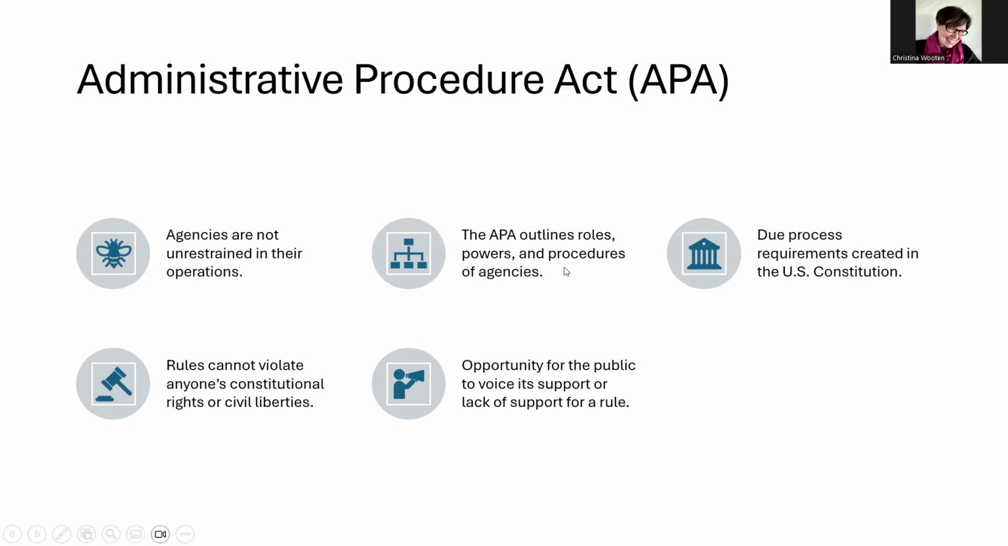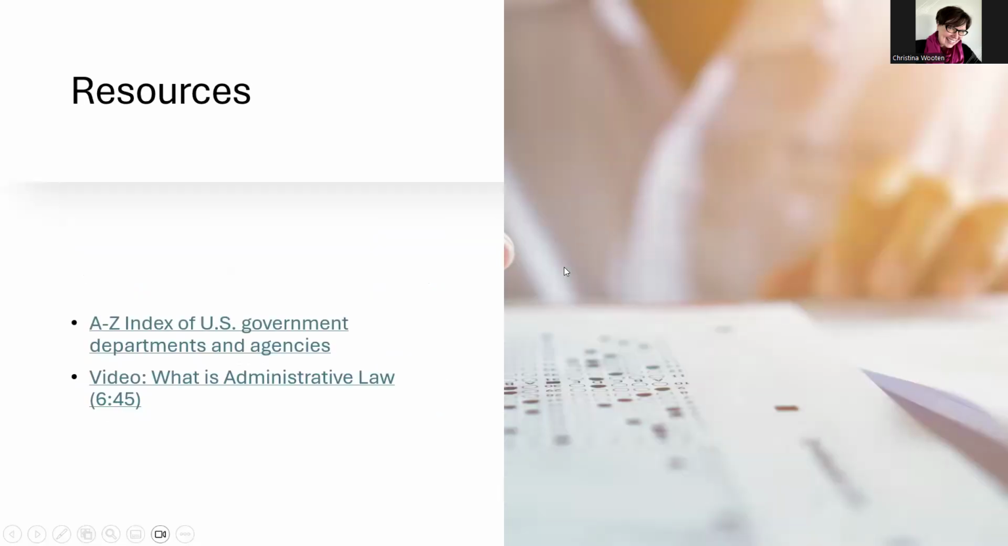All right. I've got a couple of resources for you. The first one is an A to Z index of all the US government departments and agencies. This is a pretty cool website to kind of explore a little bit to see what all of the agencies and departments are. You probably will recognize quite a few. Some of them may be new to you. So I would encourage you to jump over there, click a few buttons and check that out. The second is a pretty short video. It's like 6 minutes and 45 seconds. And it just talks a little bit more about what administrative law is.